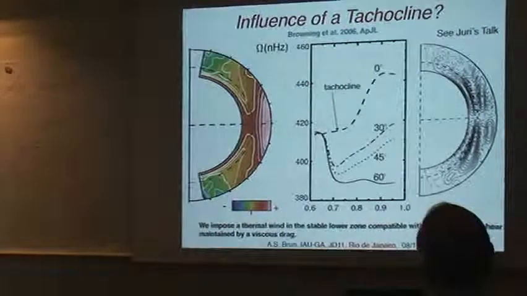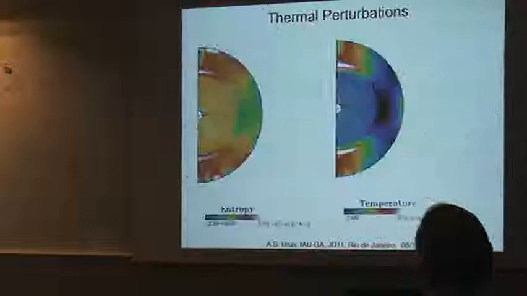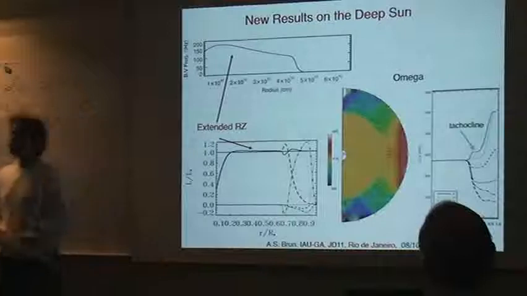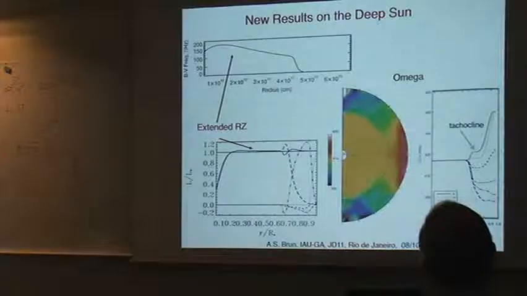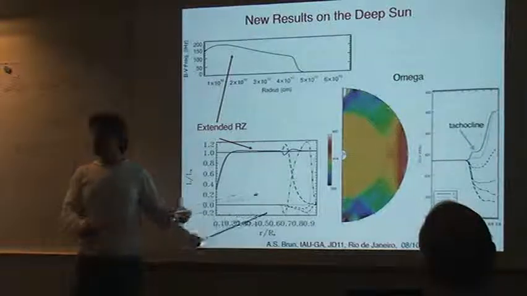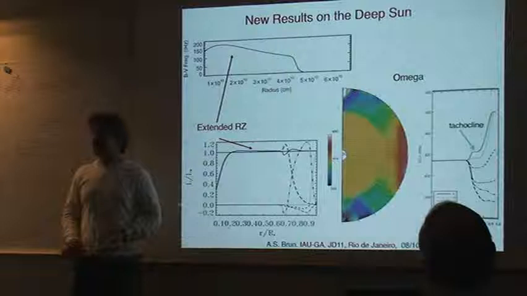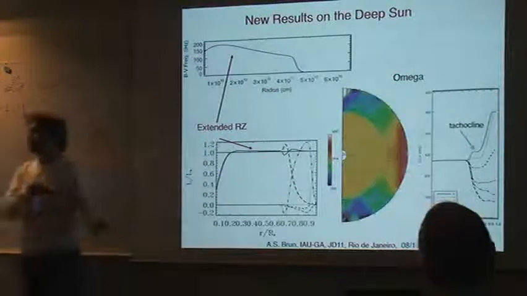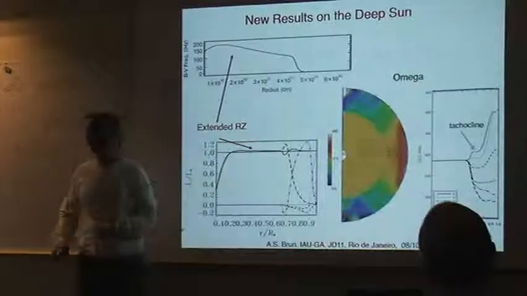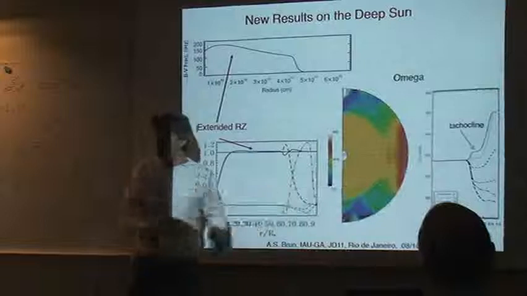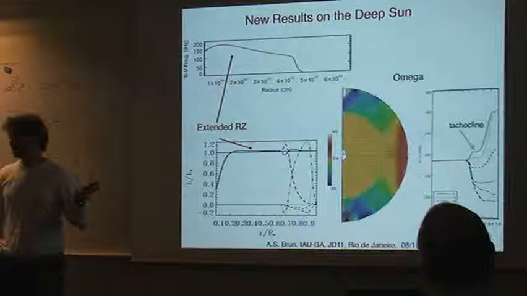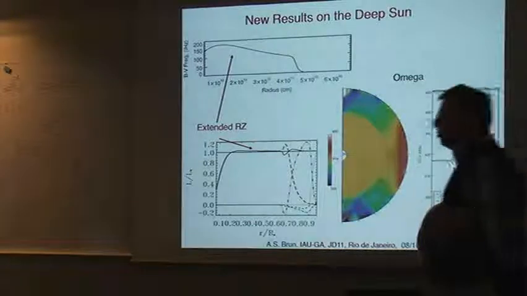But in the other series of models I've been showing you, in this one, we do nothing. We have no forcing term. There is only the viscosity in the radiative core. And that's my new series of models, where I have decreased the viscosity. I'm going to have one PhD student in the US who has put magnetic field in the convection zone, and we have one PhD student in France who has put magnetic field in the radiative interior, and we are going to compute all these models and try to see what the outcome of this is. Okay, well, I think I talked enough.